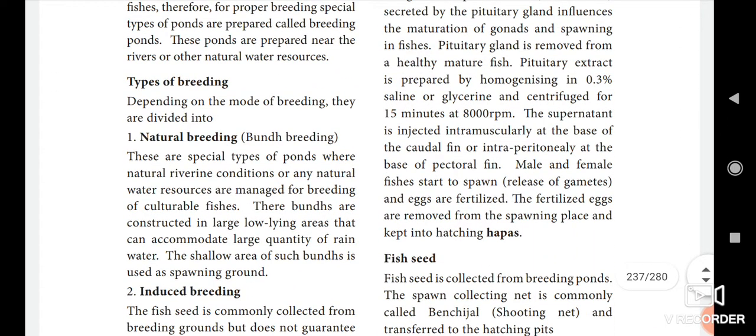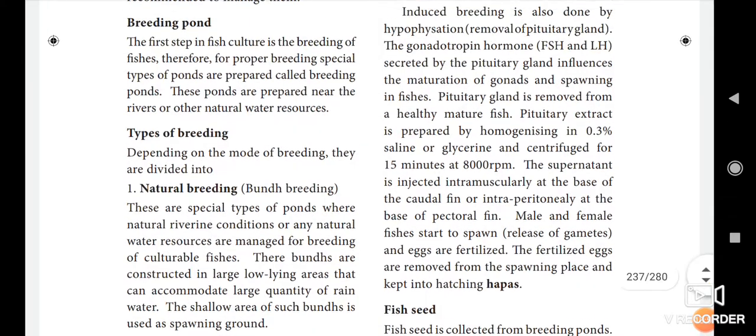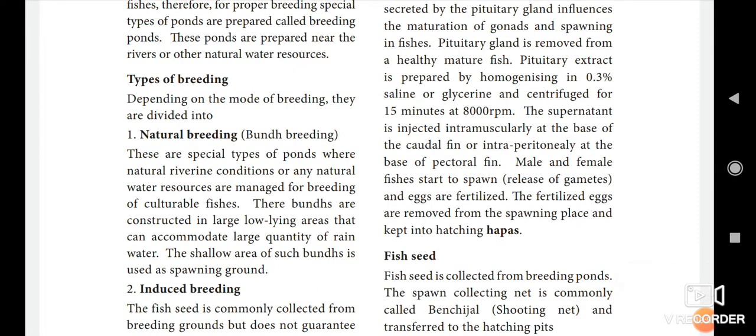Then there are different kinds of breeding. Depending on the mode of breeding, they are divided into two types. One is natural breeding and another one is induced breeding. First we see about the natural breeding.